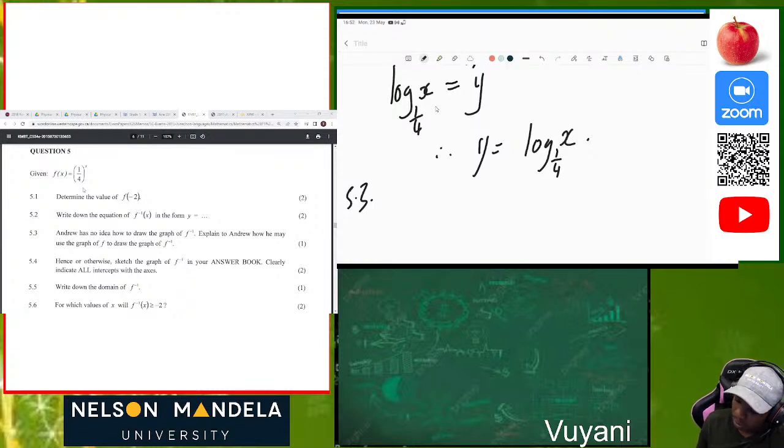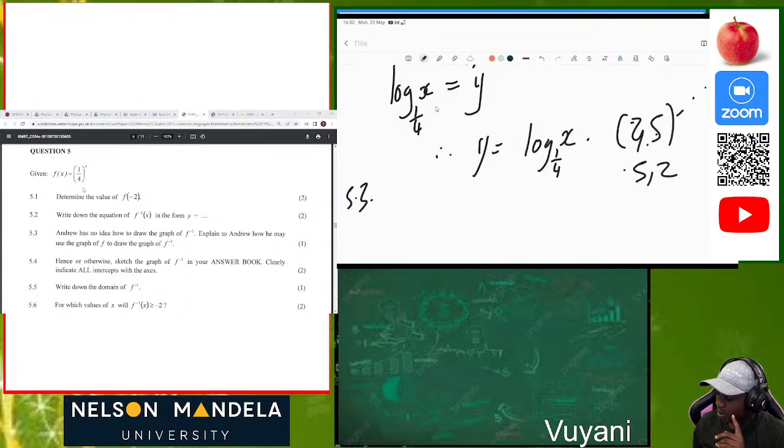What is important is to understand that when we are drawing those functions, it's like a mirror, a reflection of one another. This one is initially like this, so when it's reflected now, it's looking in the other direction. For instance, if we're given a point (2, 5), this point will now be (5, 2) because it has been reflected along the line y equals x. The inverse function is just like a mirror of the original function.